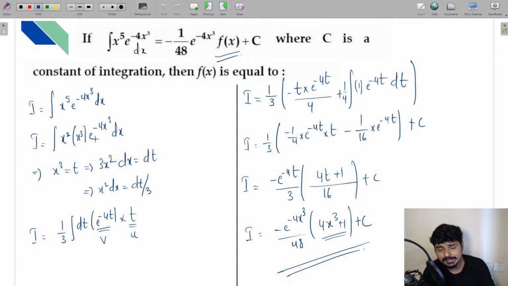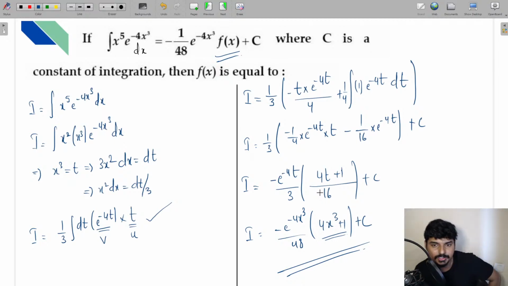First we applied the integration by substitution method, and after that the question got modified in this particular way. We got this particular integral. Now to this integral we applied the integration by parts method, and from that we got the solution. So I hope this question is clear for you.